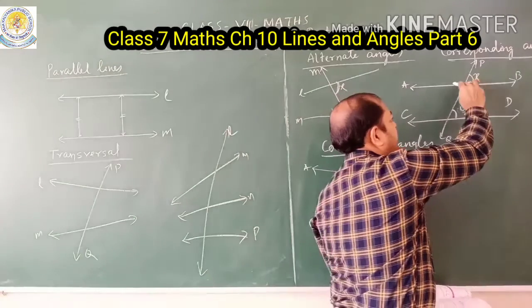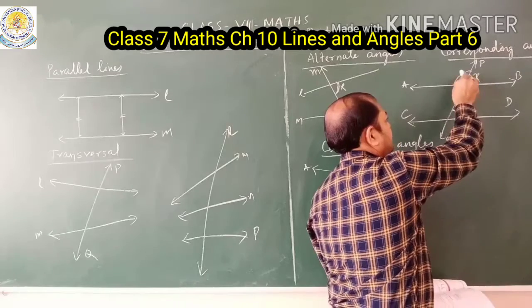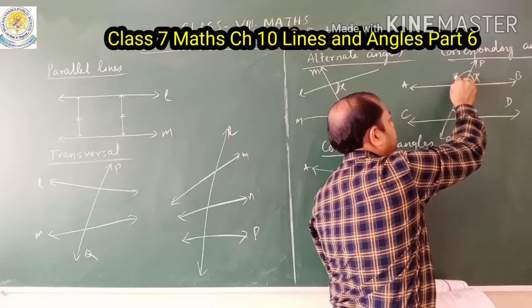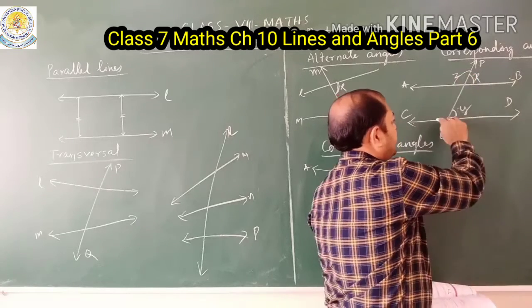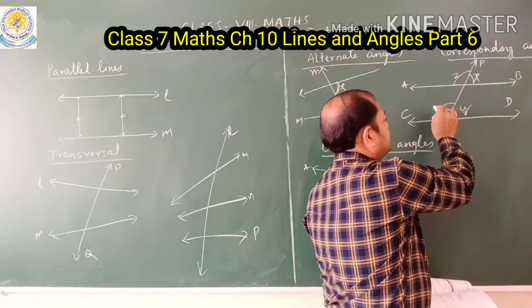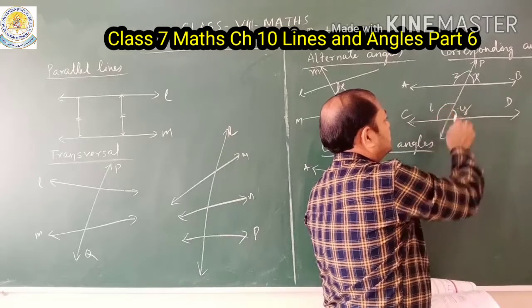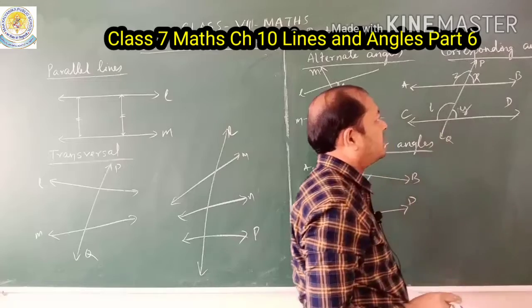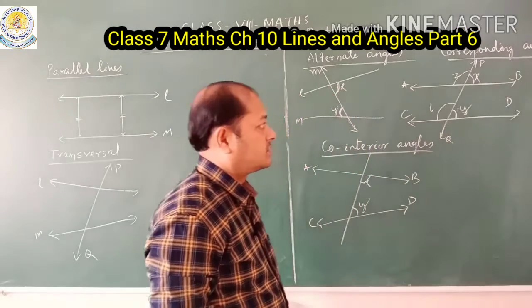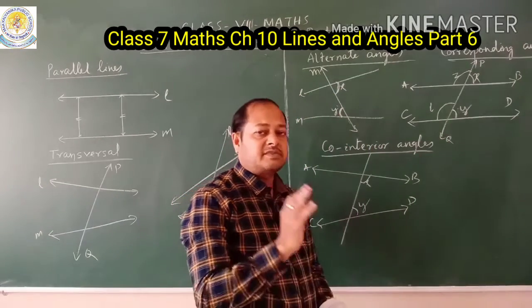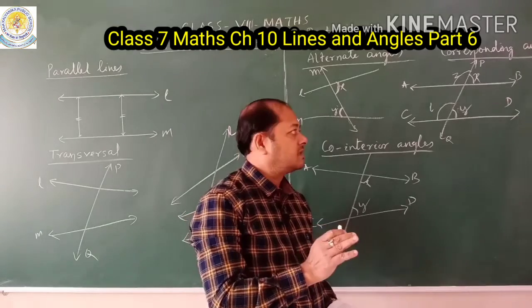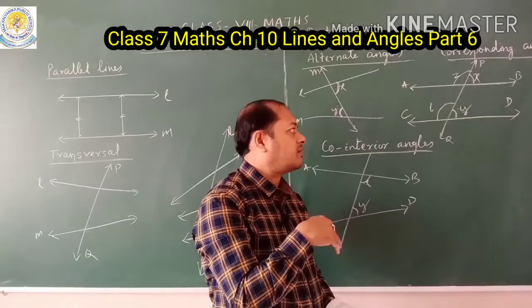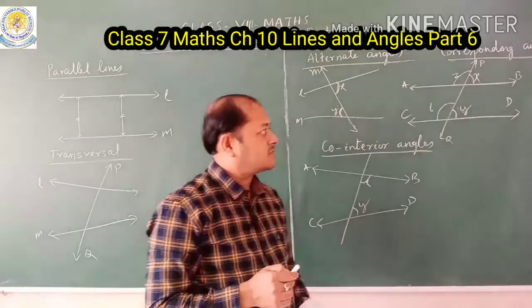Similarly, suppose one angle is here. Suppose this angle is Z, and this angle is N. Okay, so here angle Z and angle N are also called corresponding angles. So corresponding means the same side of the transversal, either inside or outside. Okay, it is called a corresponding angle.